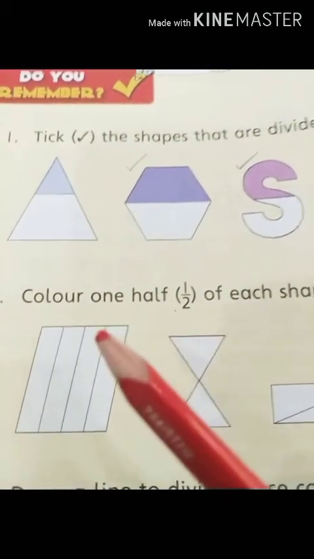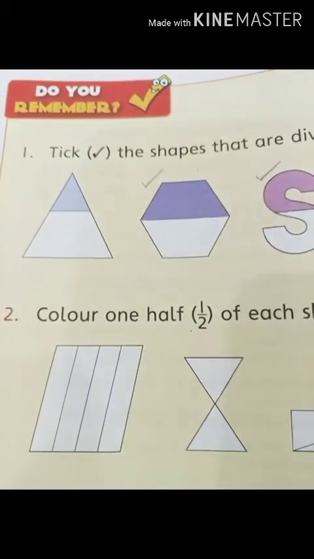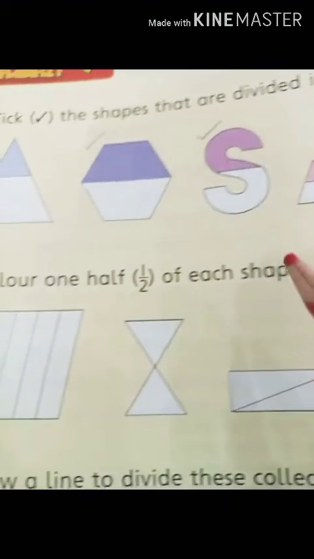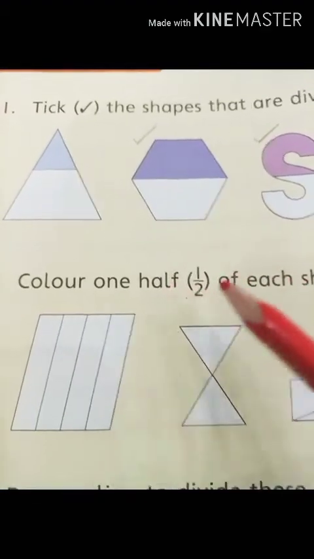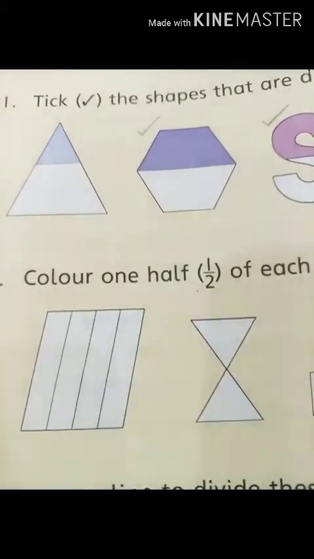Here I have taken my favorite color, red, to color the shapes. Now students, let's start coloring. Color one half of each shape. So students, as we know, what is the half of a shape? Let's start with our first shape.